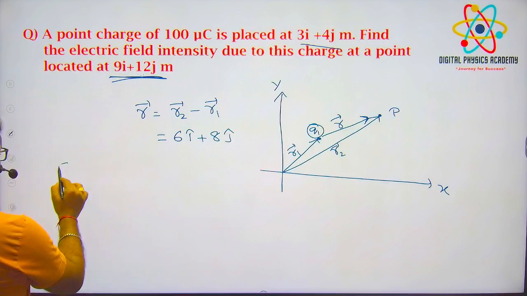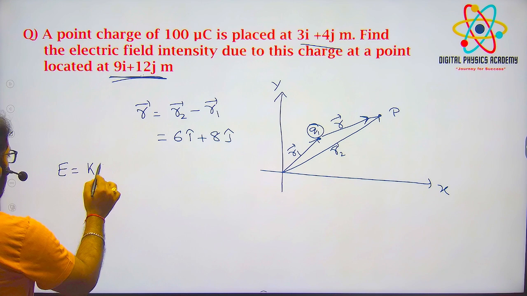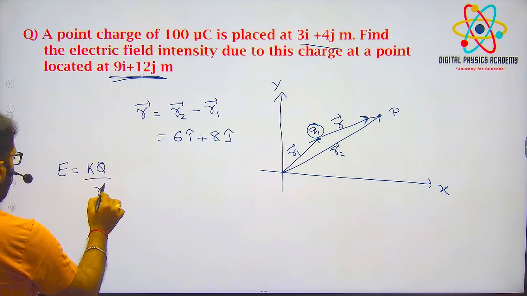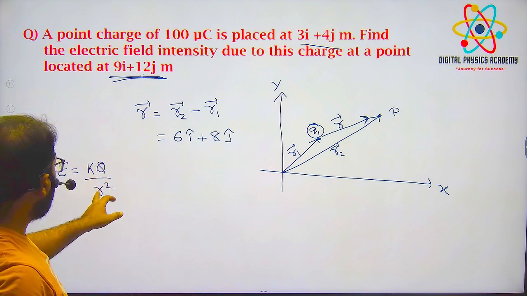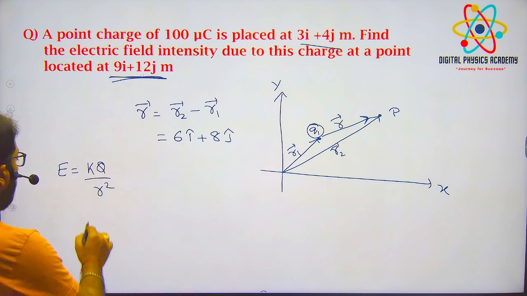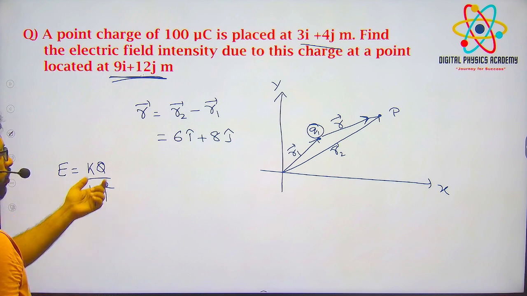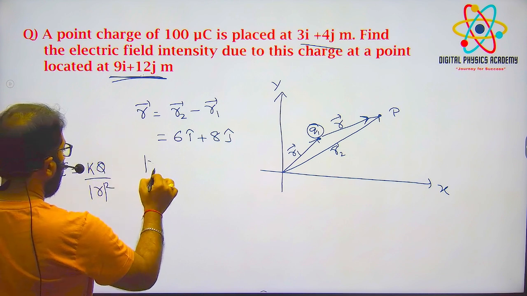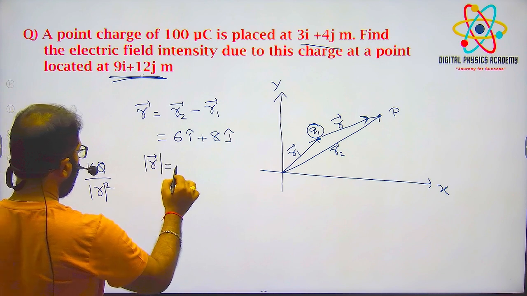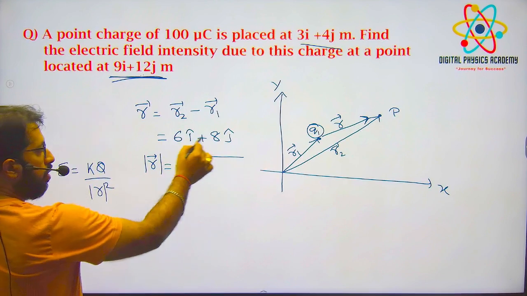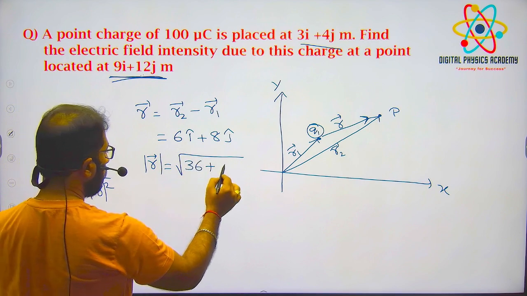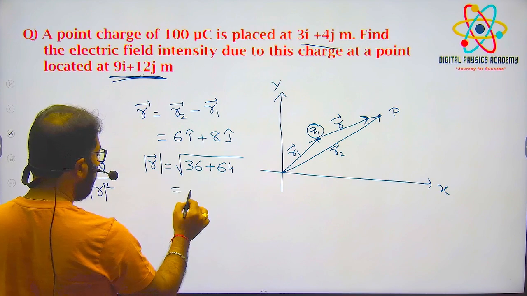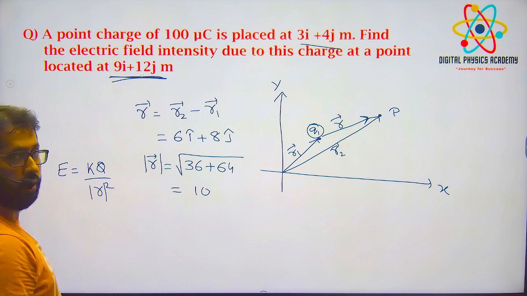Electric field formula is what? kq by r square, right? kq by r square. Okay. Now we know k, this mod r square, right? Normally the magnitude we have to find. So find the magnitude first. Mod r का. So root of, Cartesian form, how to convert, you know, right? 6 square is 36 plus 8 square is 64. It is 100. Root 100 is 10.